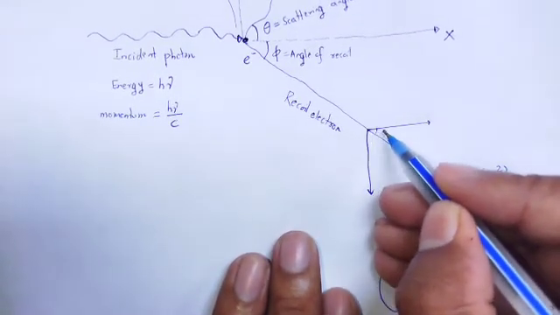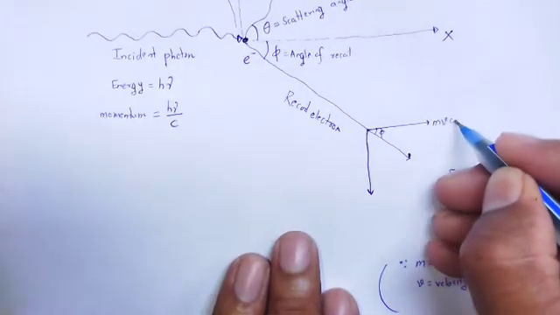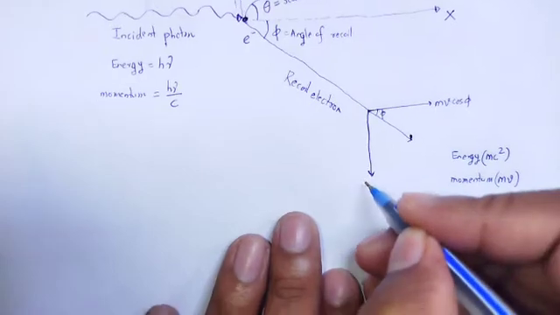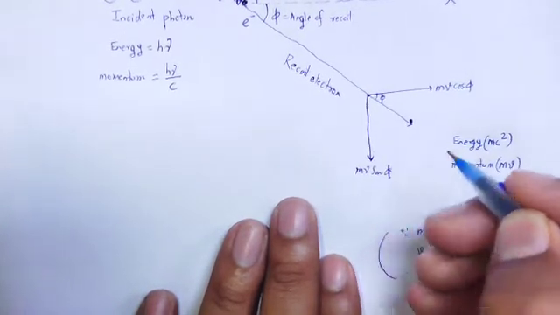Along the x axis it is mv cos phi, and along the y axis it is mv sin phi.